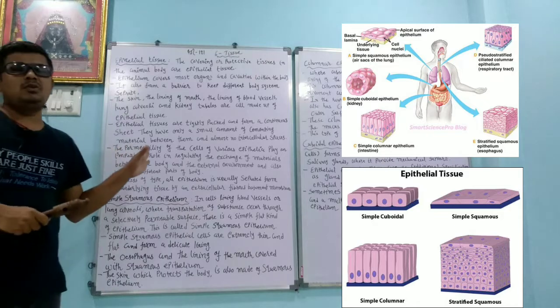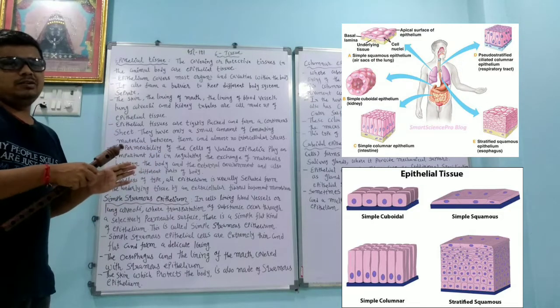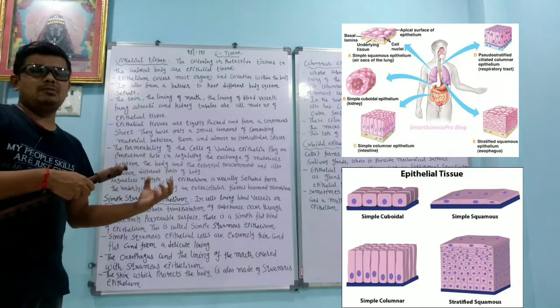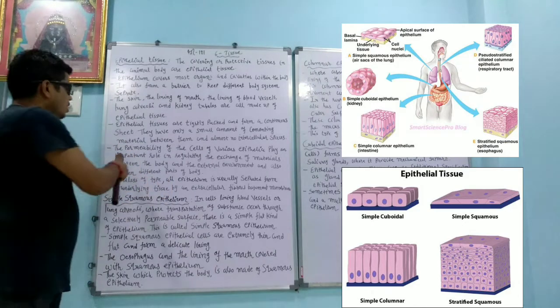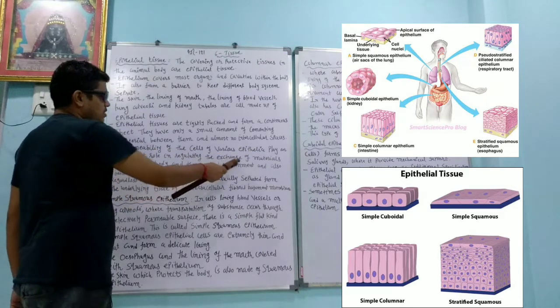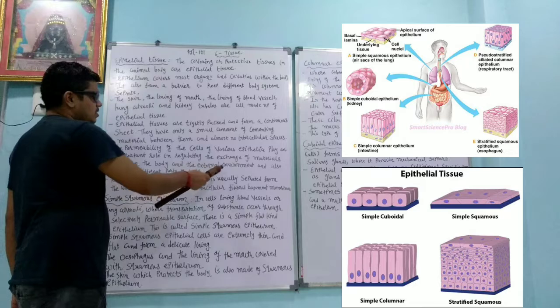Okay, permeability means what? It controls the different components to go from one part to another part. The permeability of the cells of the various epithelia plays an important role in the regulation of exchange of materials between the body and the external environment.